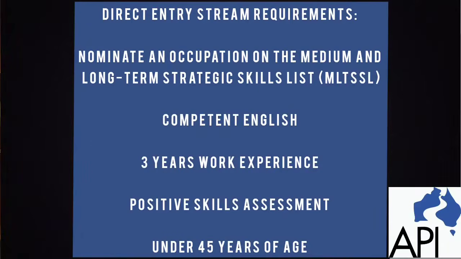The 186 visa has three different streams: direct entry stream, labor agreement stream, and temporary resident transition stream. You must be nominated by an Australian employer for this visa application. For the labor agreement stream, the employer must have a labor agreement with the government. For the direct entry, your occupation must be in the medium or long-term list.